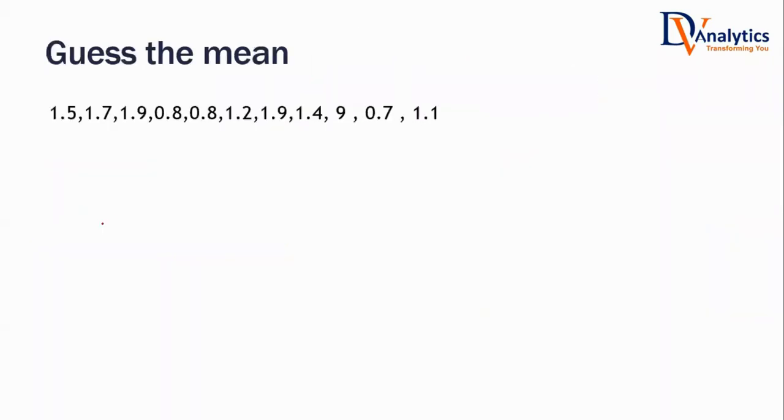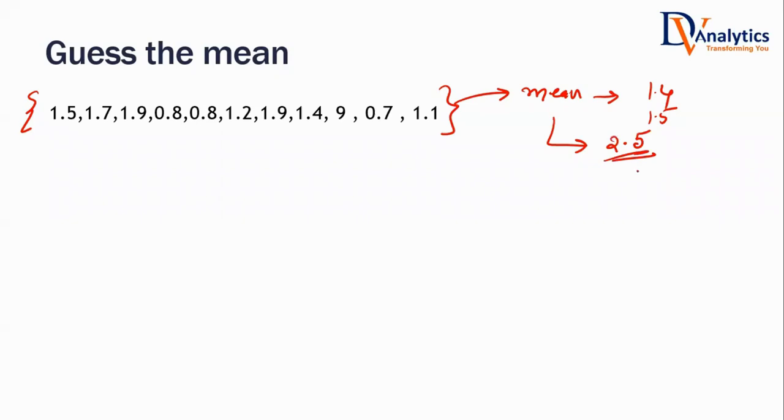Let me give you a simple relevant example. Imagine this is what your data is, very simple data. In this data set, if I ask you to calculate the mean, you will tell me the mean value will be around 1.4 or 1.5 because everything is between 1 and 2. But to my surprise, when I calculated the mean, I got the mean value to be 2.5.